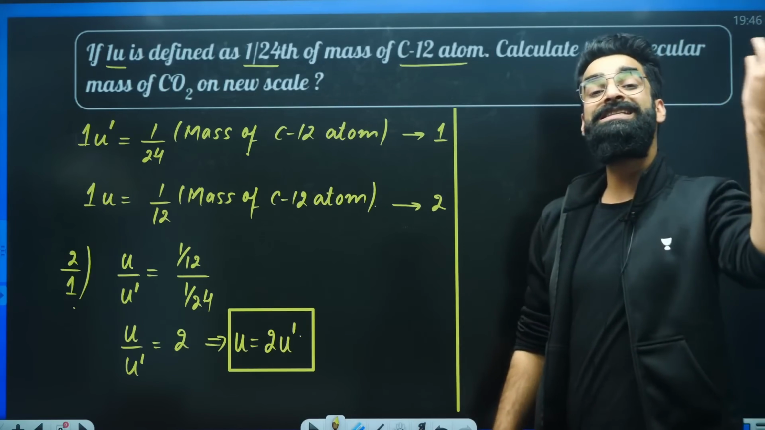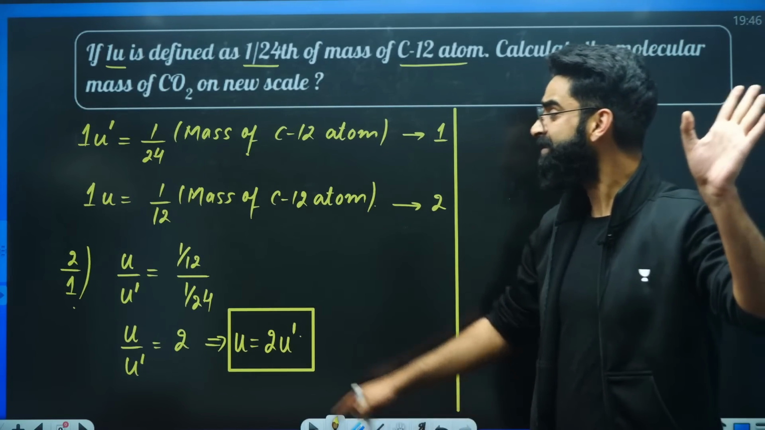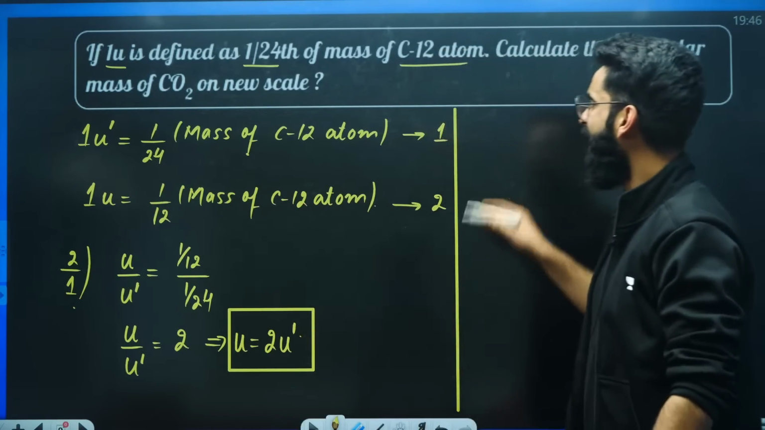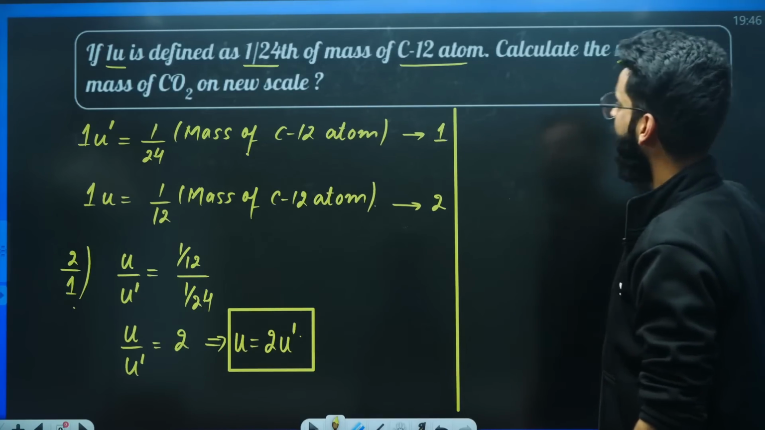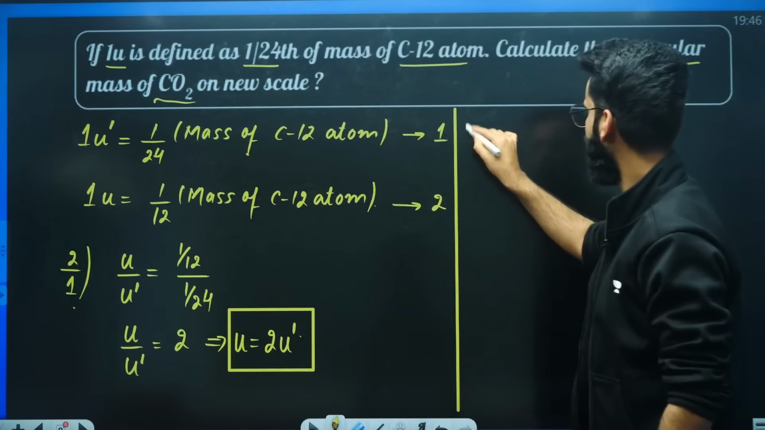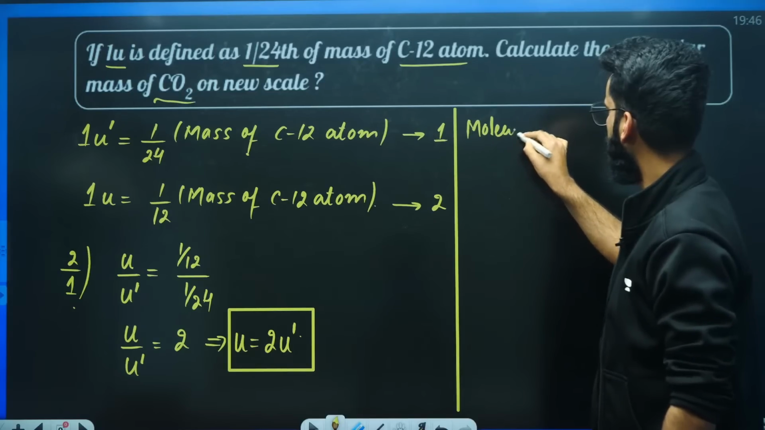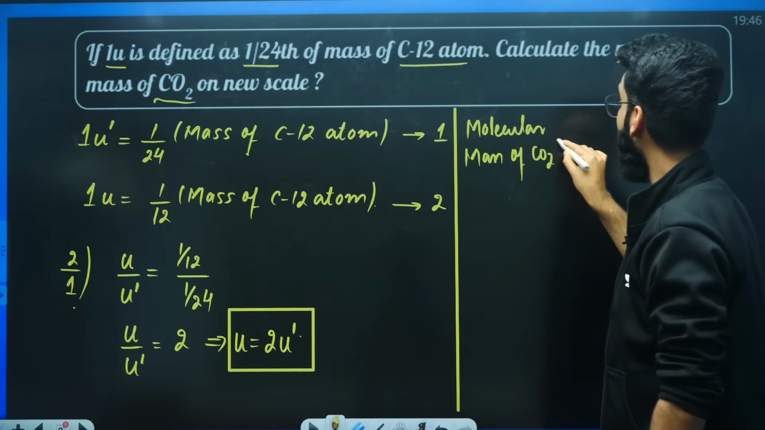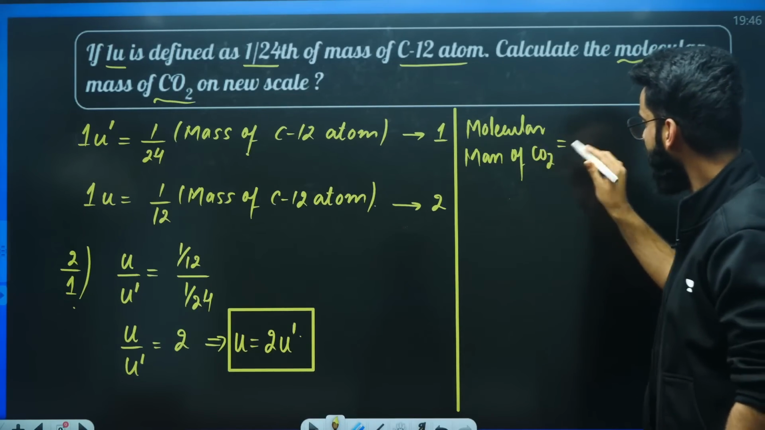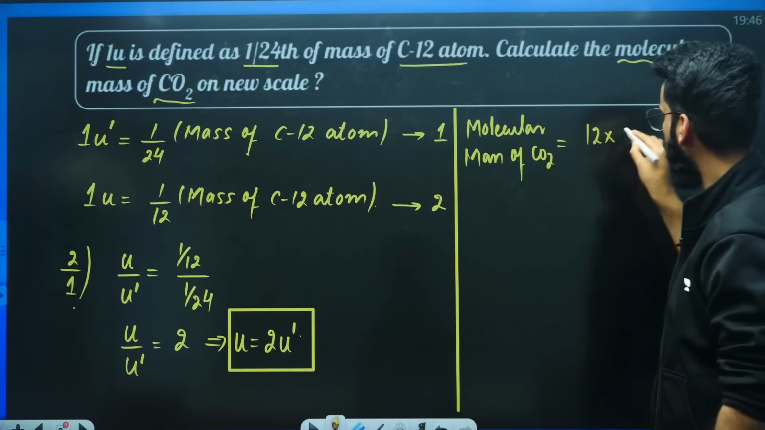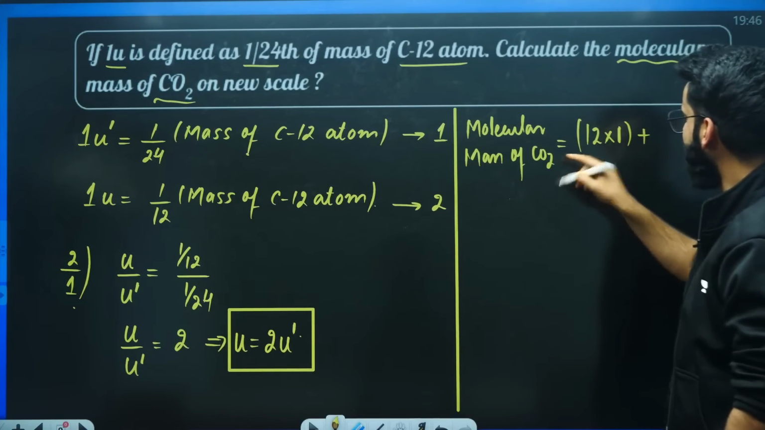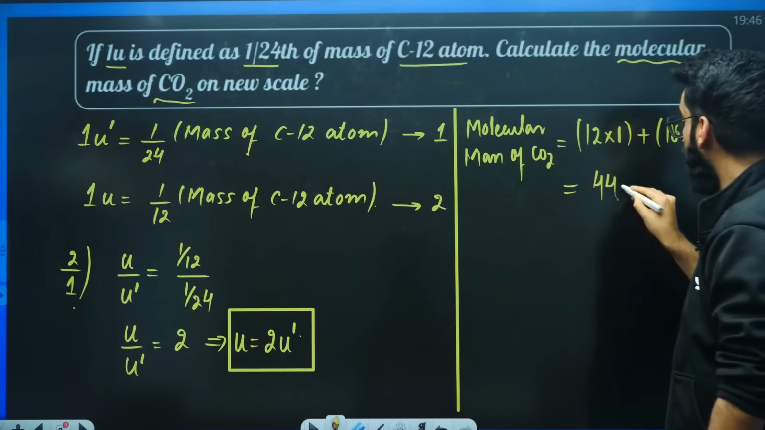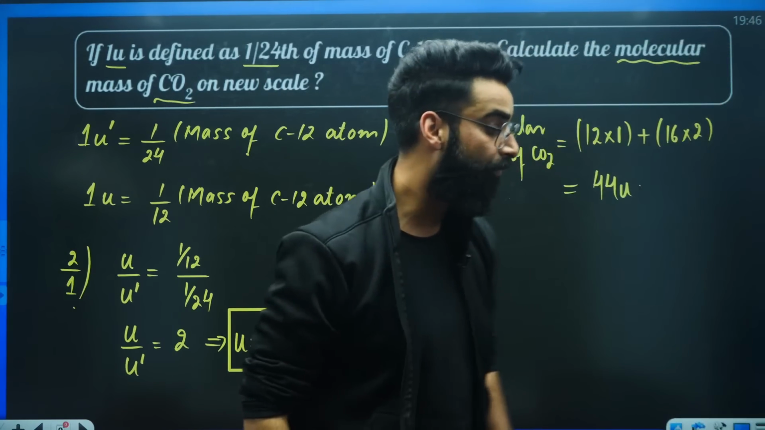As per our conventional scale, conventional scale means 1/12th of mass of carbon-12 atom. This is the scale which we have chosen. As per the conventional scale, what is the molecular mass of carbon dioxide? Let me write it over here. Molecular mass of carbon dioxide, as per our scale: carbon, its atomic mass is 12 multiplied by 1 carbon atom. Oxygen, its atomic mass is 16 multiplied by 2 oxygen atoms. The value comes out to be 44U.